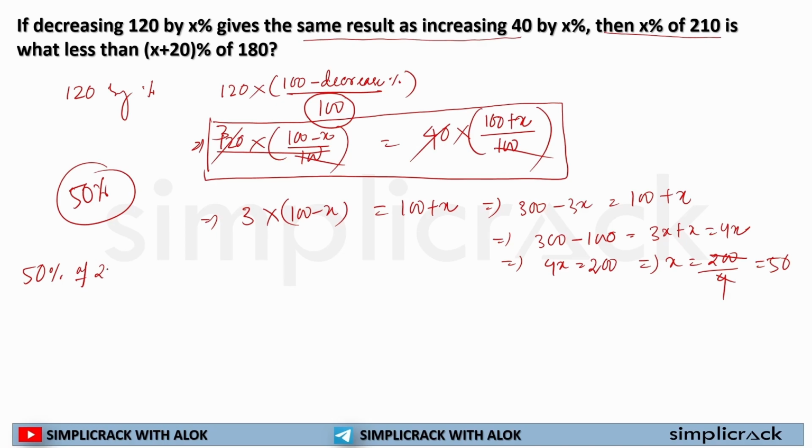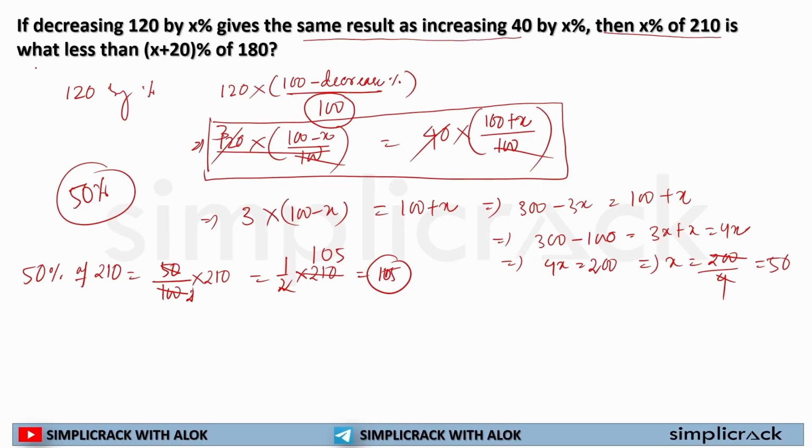50% of 210. That means 50 by 100 multiplied by 210, or I can say 50 by 100 is 1 by 2, multiplied by 210. If I solve it, 2 ones are 2, 2 0, 2 5. 105 is the number that is 50% of 210.